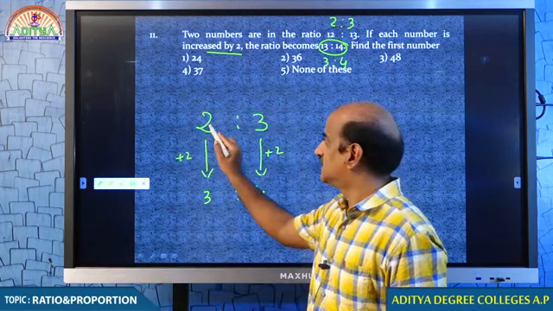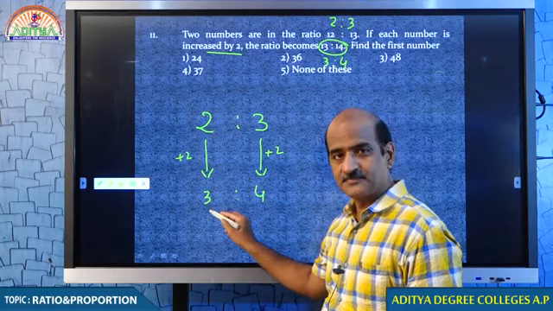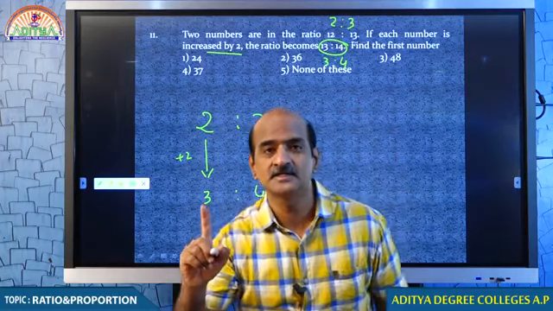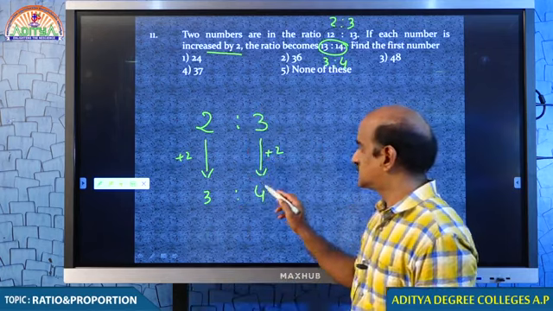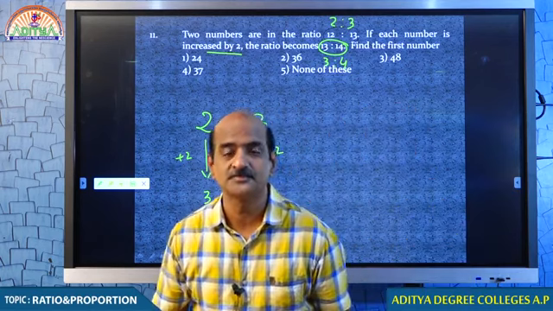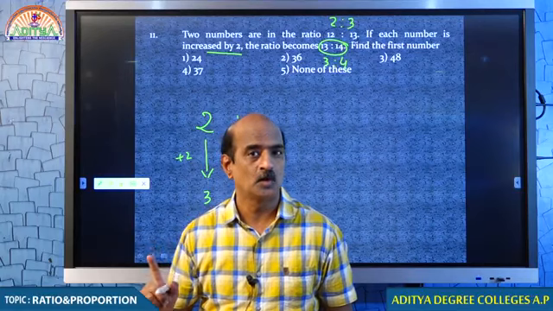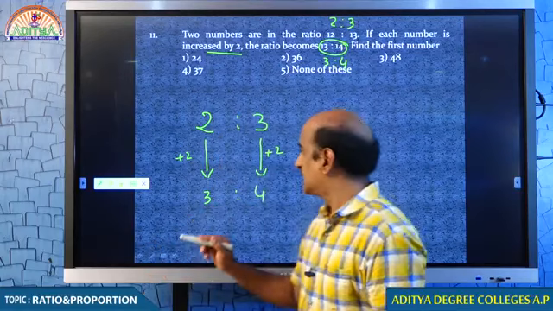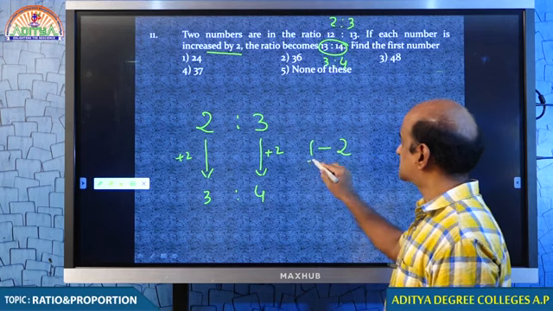The first number, which was actually 2 parts, becomes 3. The first number increases by 1 part, as well as the second number also increases by 1 part. What do you understand from that? Each number increases by 1 part by adding 2, which means every 1 part is 2.